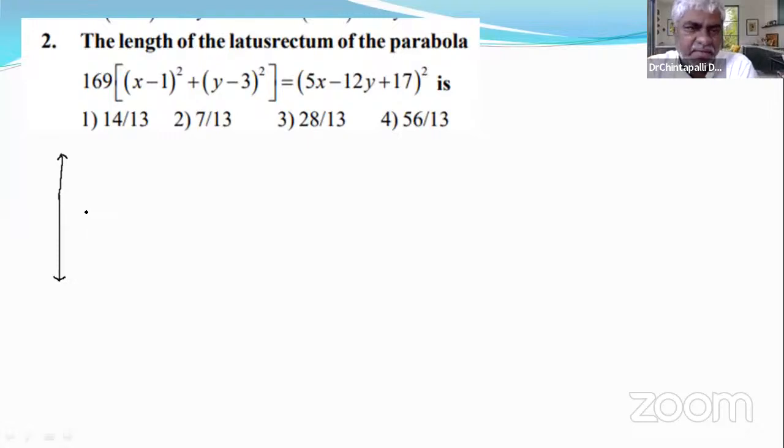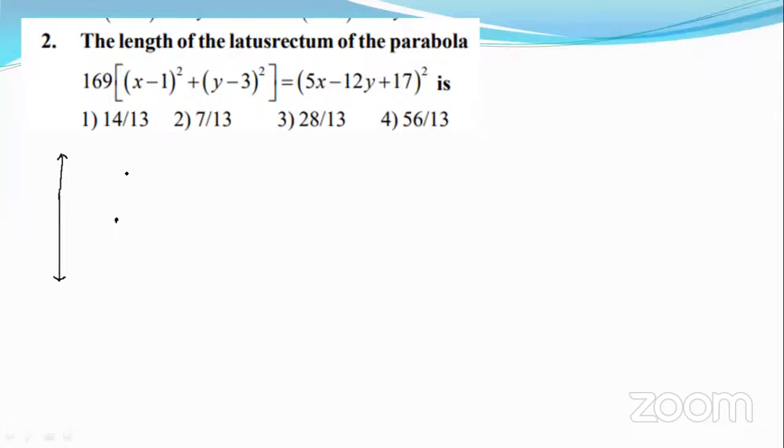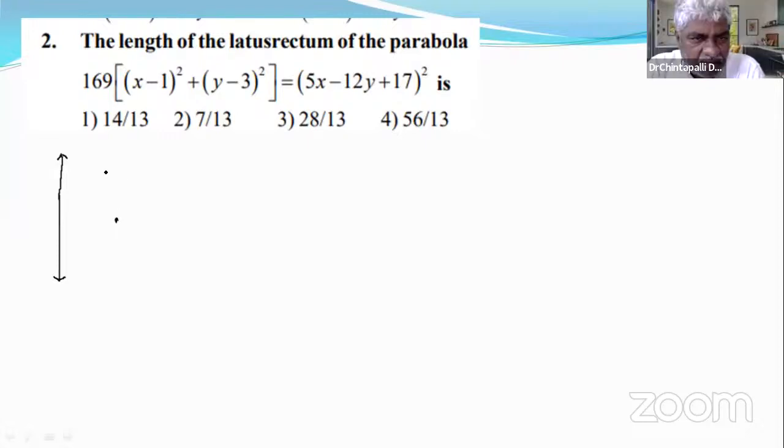There is a fixed line and a fixed point, and the locus of the points having the same distance. For example, P is a point on the locus. The fixed point is called S. The fixed line is called L. This is SP, this is PM.